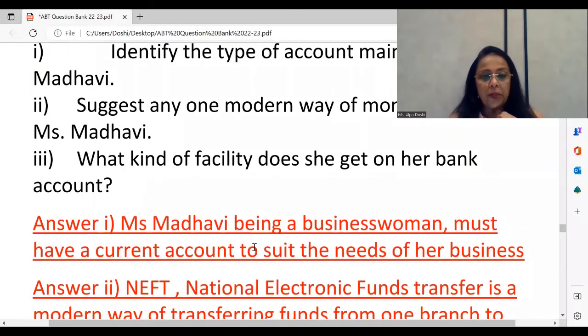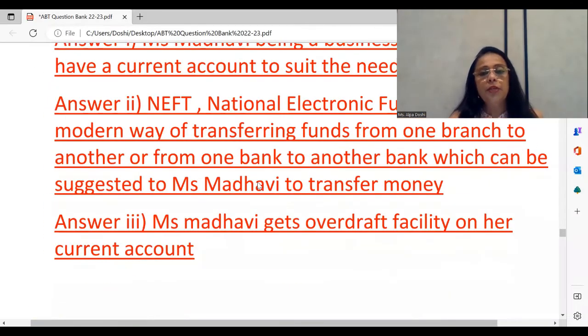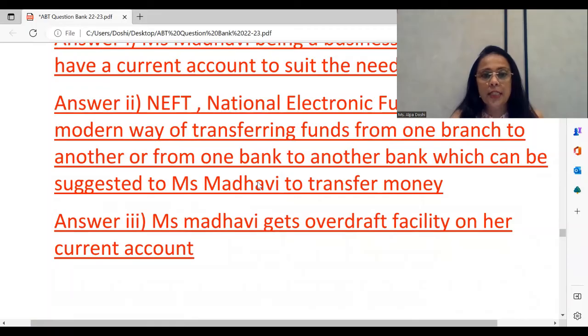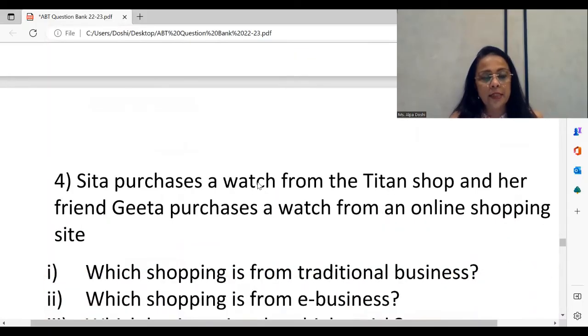Question number 3. As we saw, Ms. Madhavi has a current account. So, which facility is available? As I said, again, a very popular question with the board. Ms. Madhavi gets overdraft facility on her current account. All right. So that's how your simple answers, one-line sentences.